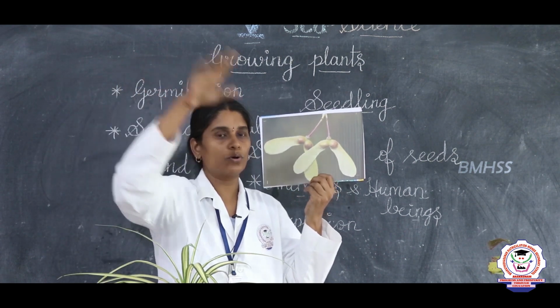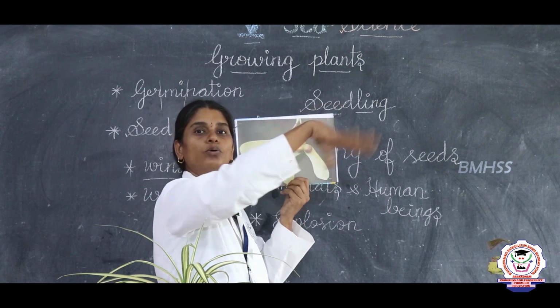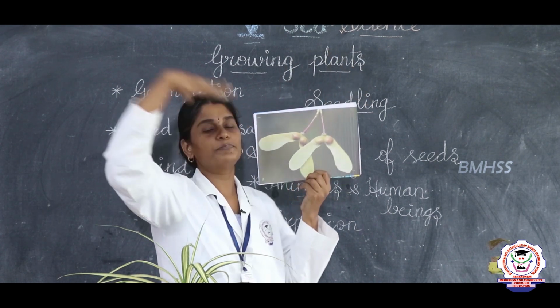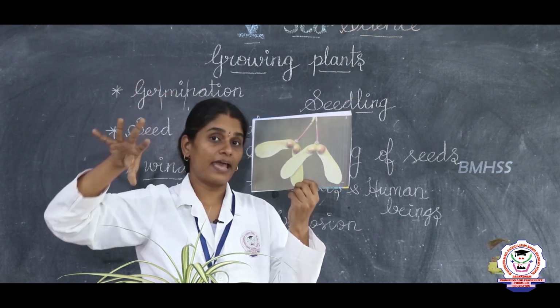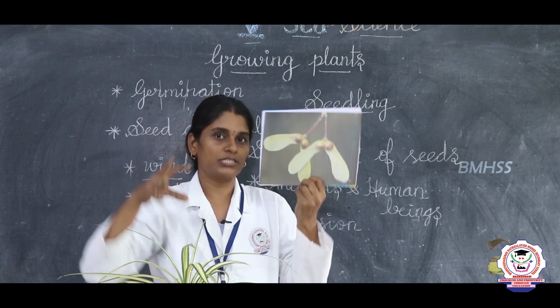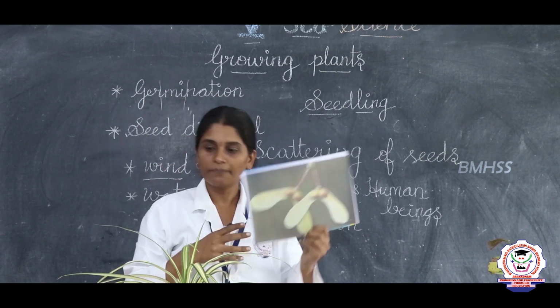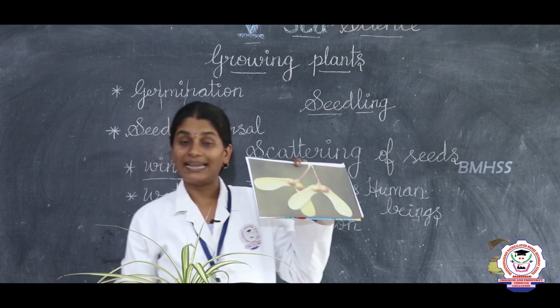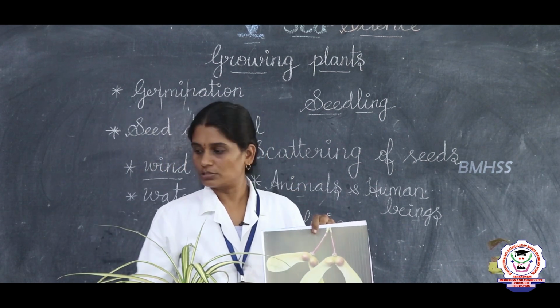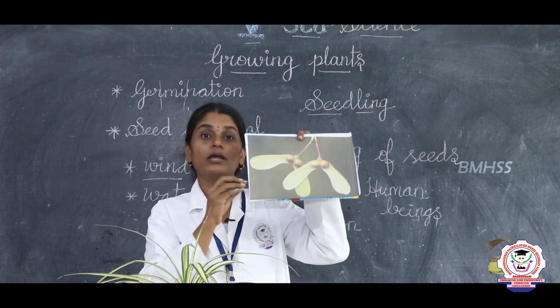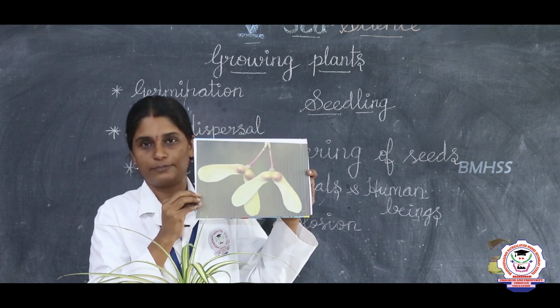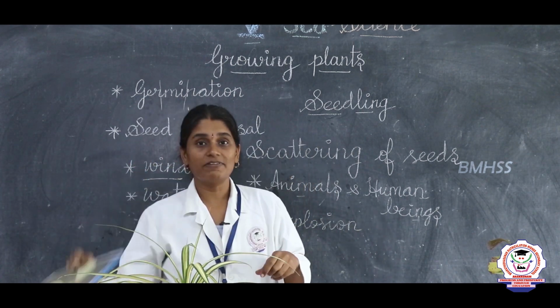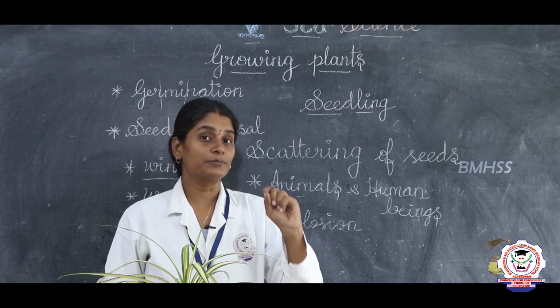Once the wind blows, this seed will go along with the wind and disperse in some other place, and there when it gets the proper conditions, it will grow into a new plant. And then the dandelion seed is also an example of wind dispersal.